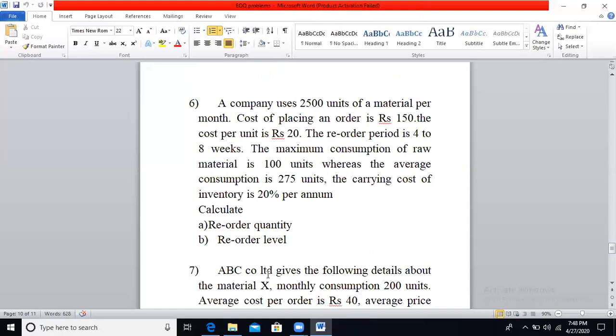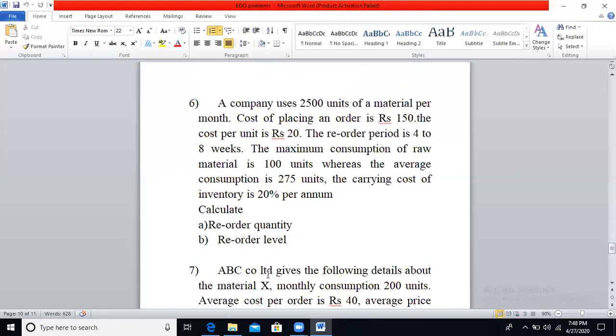The reorder period will be 4 to 8 weeks. It means maximum reorder period is 8 weeks, minimum reorder period is 4 weeks. The maximum consumption of raw material is 100 units, whereas the average consumption is 275 units. In order to calculate the annual consumption, they have given average consumption, that is 275 units. It means you have to consider average consumption units here. So calculate 275 into 52 weeks, you will get 14,300 units.